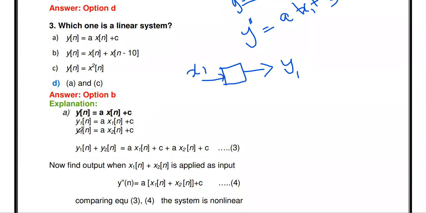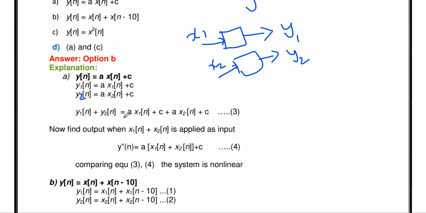Similarly, next one is y2. You give the second input x2 to the same system. If you apply x2 to that system, we will get some output, said to be y2. That y2 can be written as a into x2 of n plus c. Next, you add these two equations, equation number 1 and equation number 2. So y1 of n plus y2 of n is a x1 of n plus c plus a x2 of n plus c. Take this as equation number 3.